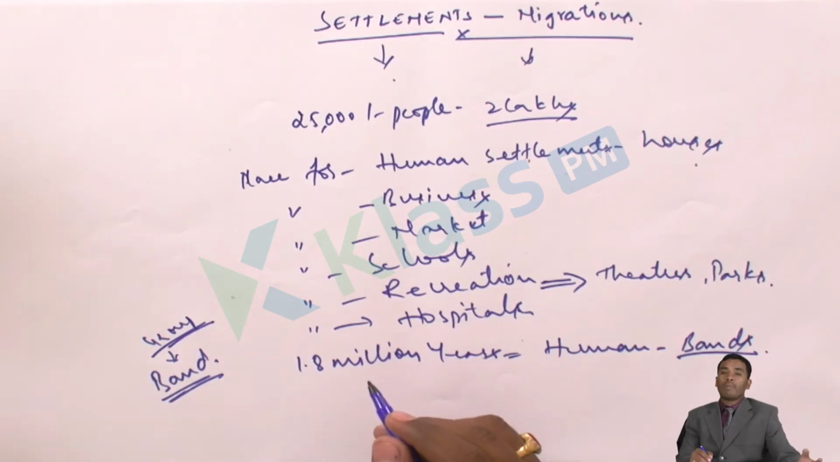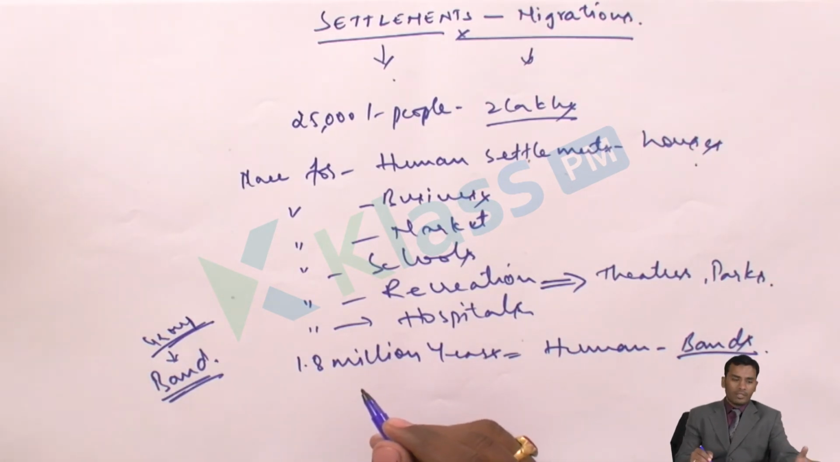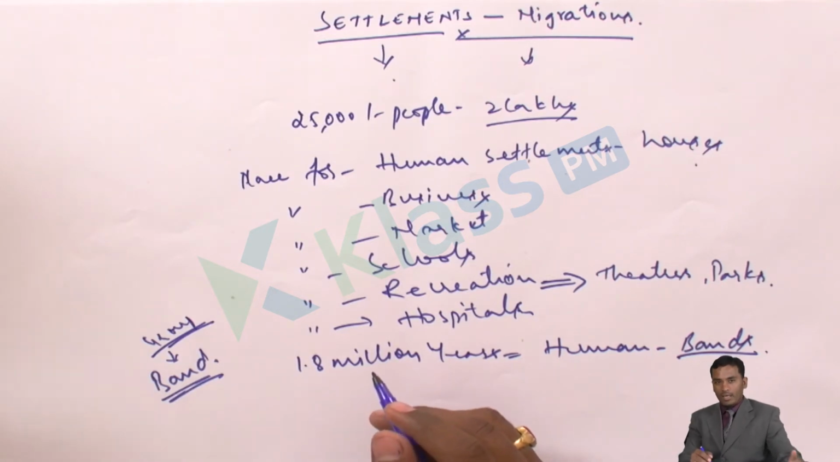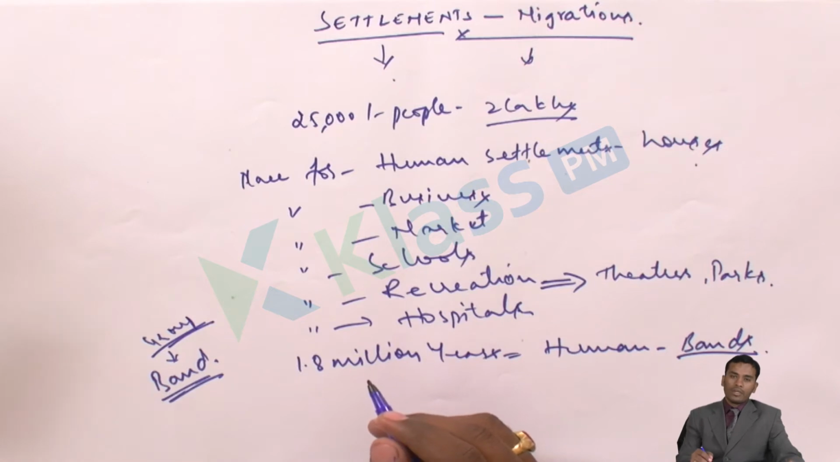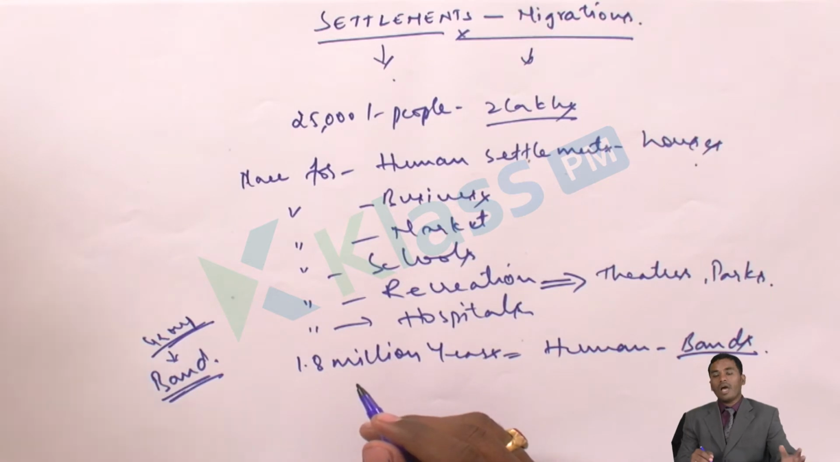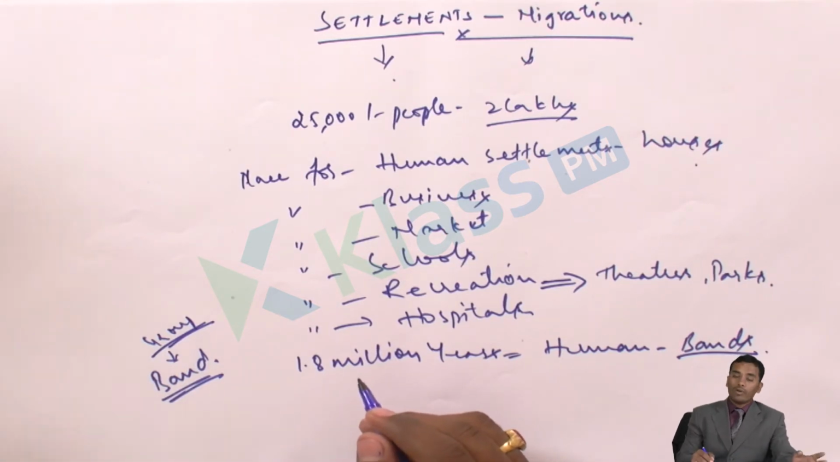So people used to live in bands till 1.5 million years ago. People used to live in bands. At that time, the human beings did not have that much awareness or knowledge of what human beings are at present. They were food gatherers, not producers. So they used to live in bands.